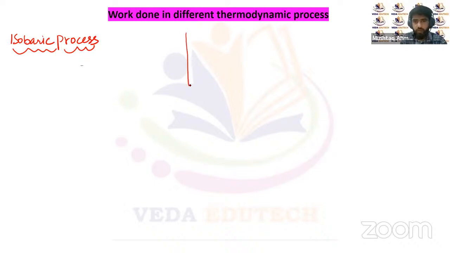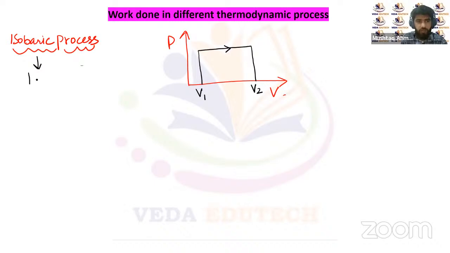So let's suppose this is the pressure versus volume graph, the PV diagram. In this case, the pressure will remain constant and the volume will change from V1 to V2. The pressure of the thermodynamic system remains constant, so such a system we call an isobaric system. When the pressure is constant, the volume is proportional to the temperature. If the volume increases, the temperature has to increase.